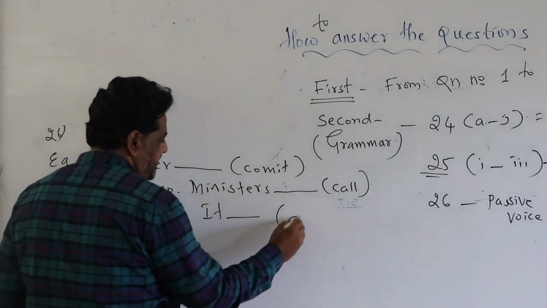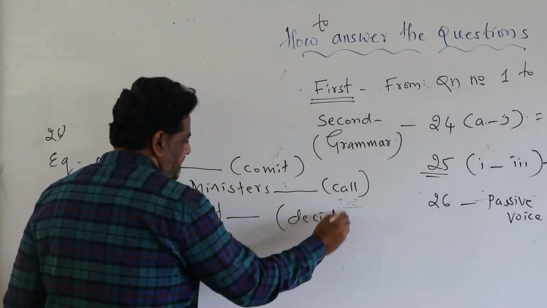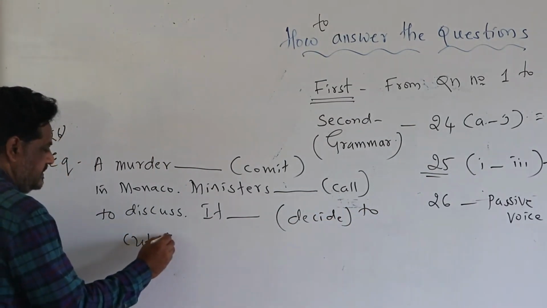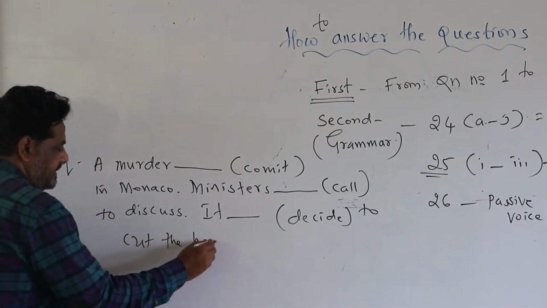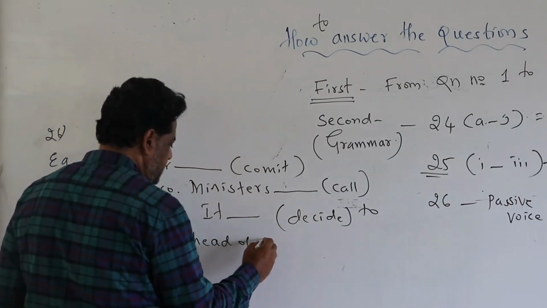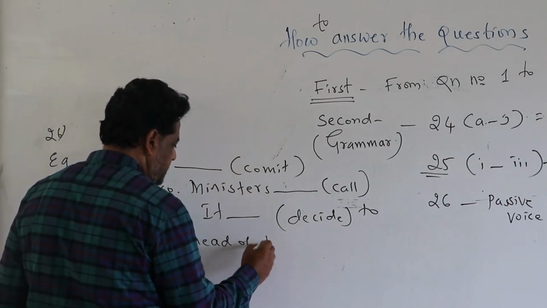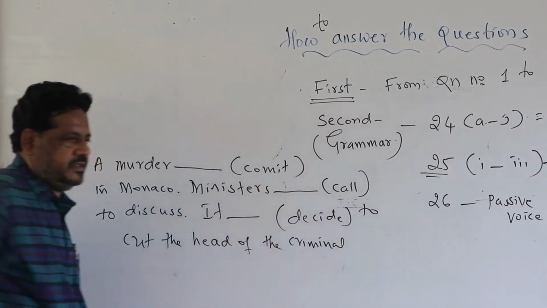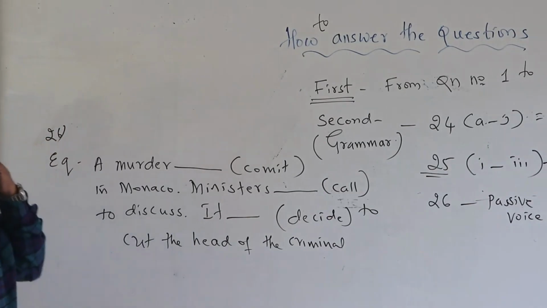It decide to cut the head of a criminal. Yes, you will have this kind of question in question number 26.